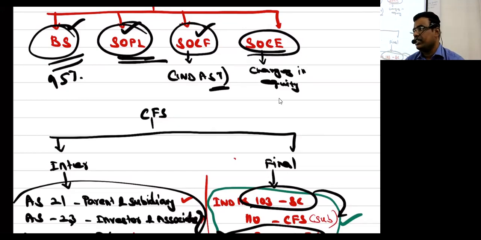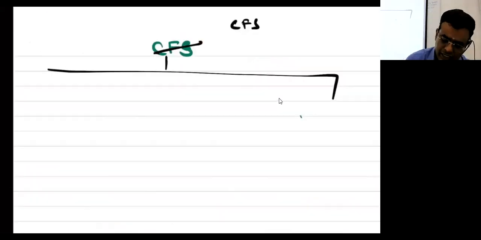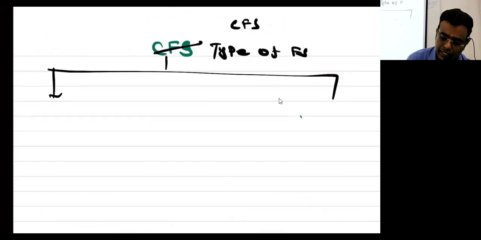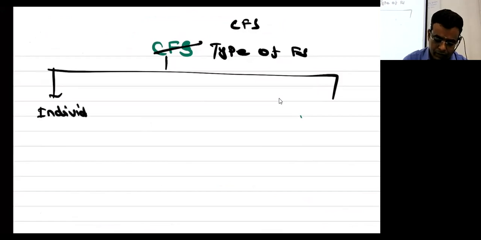Consolidation means line by line addition. But before getting to that, you must tell me why consolidation is required. Or before going to the consolidation itself, you must tell me the types of financial statements. You would have studied so far individual or standalone financial statements.